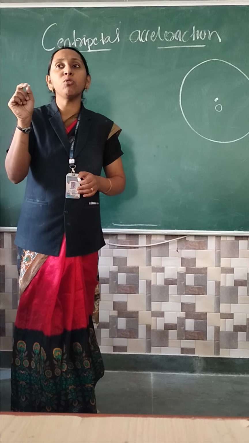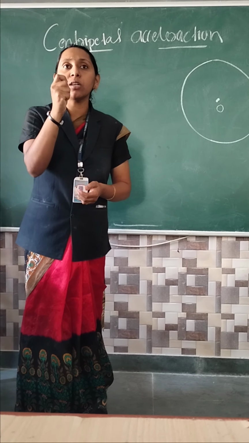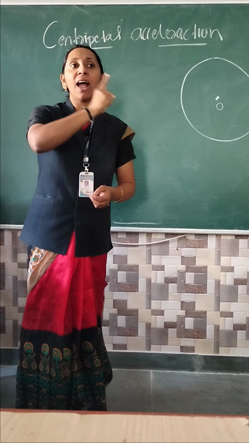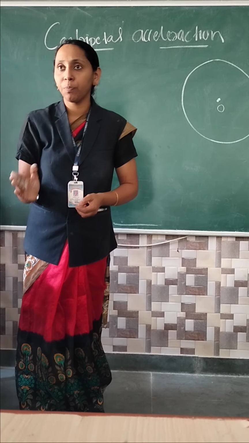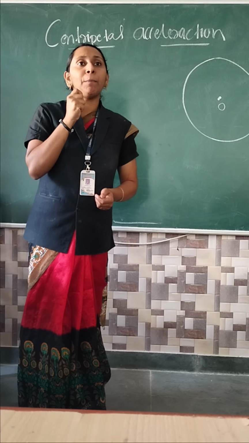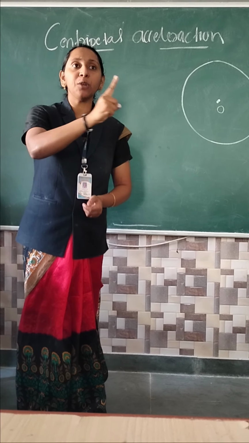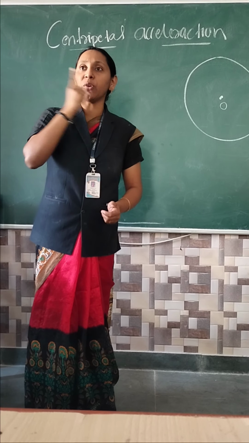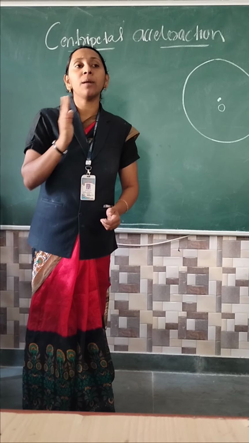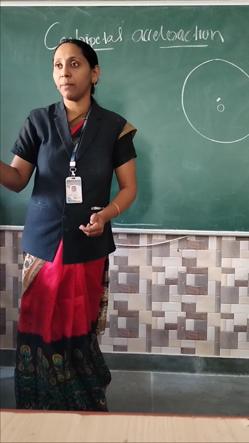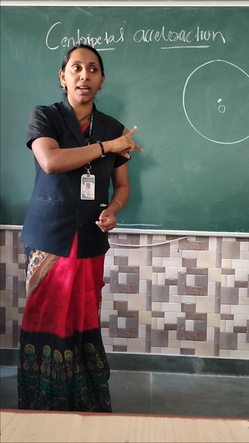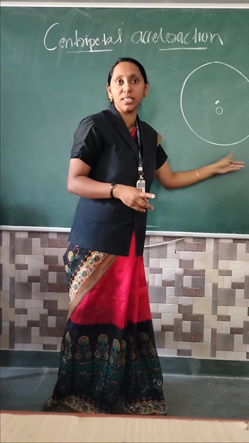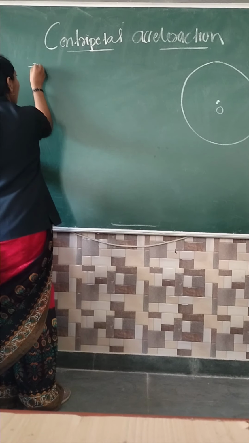So the object is moving. We have to apply a force. The object starts to move, continues the movement, and after some time it comes to zero. Point number 2: we apply the force, the object starts moving, then it reduces. At that time I apply another force, continuing the force like that. It is called uniform velocity motion. That condition we have to consider here. This object is moving in a uniform velocity. That is my first point.